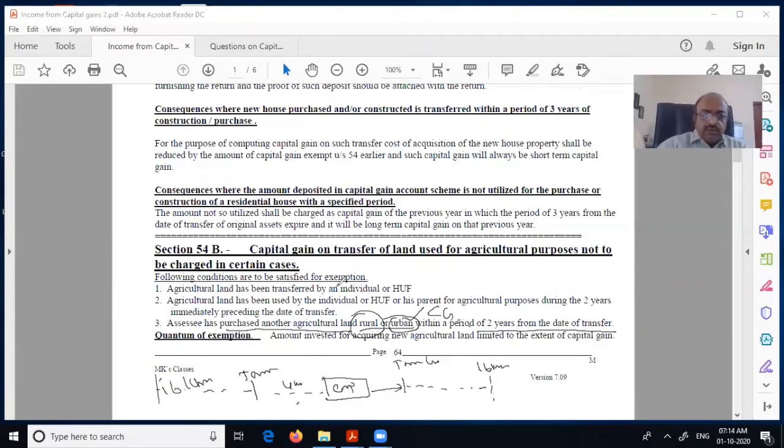Okay. If you sell agricultural land, rural agricultural land is exempt. Urban is not exempt from capital gain, therefore capital gain can arise. If we invest in another agricultural land, it may be rural or urban, then he can claim this exemption. But you have to understand what is rural and what is urban. This is how you have to understand.